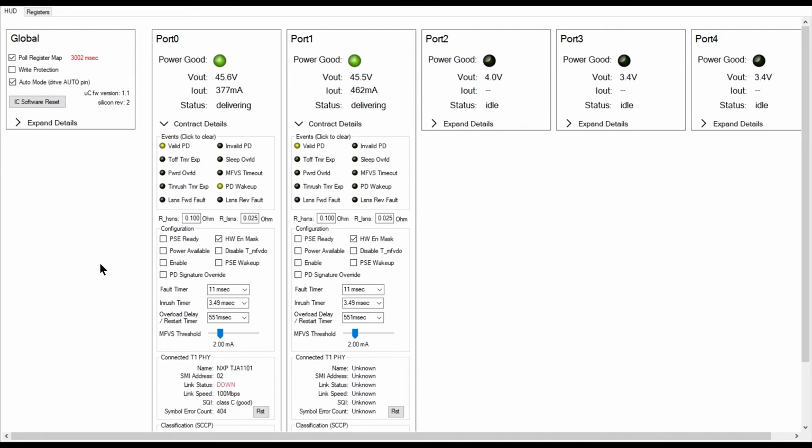While both the ports are powered on, if port 0 is disconnected, the PSE detects the absence of a maintain full voltage signature, that is MFVS, and removes the power on the cable. The power telemetry indicates the output voltage on port 0 has dropped to a standby voltage of 3.3 volts as defined by the IEEE 802.3 BU. The type of fault event on the port is also reported to the microcontroller. The entire time, all the other ports are unaffected, and port 1 continues to receive full power.